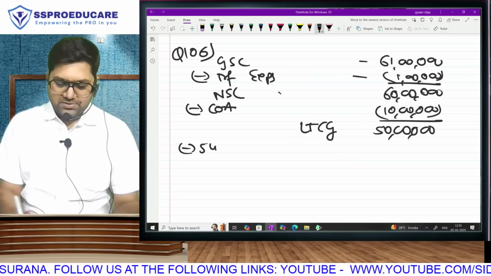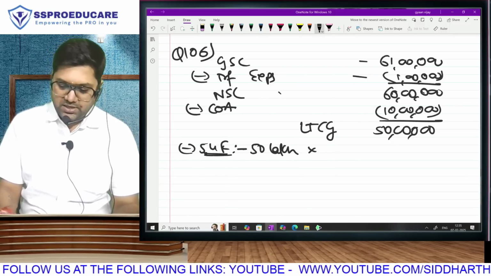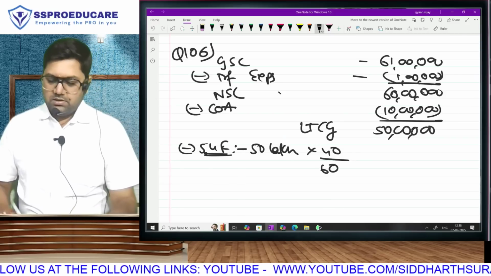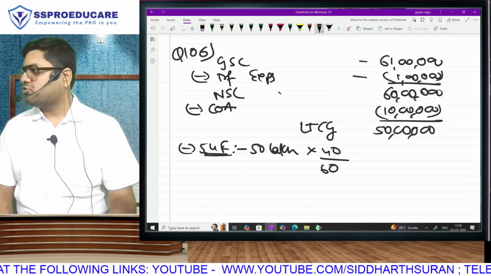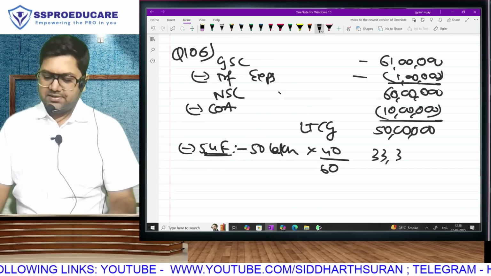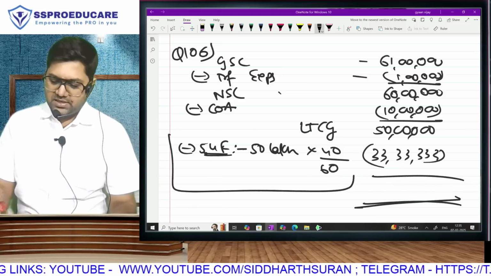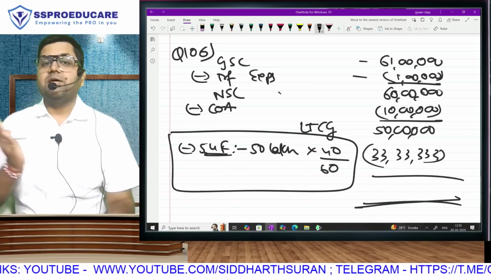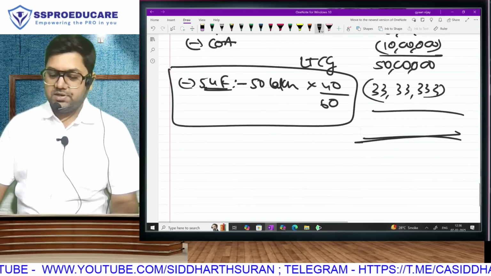Proportionate. For exemption under section 54F, we will take proportionate exemption: 50 lakh into 40 by 60. 4 by 6, 2 by 3, all are same. 33 lakh, 33,333. You understood? This is what separates 54F from the rest of the chapter.